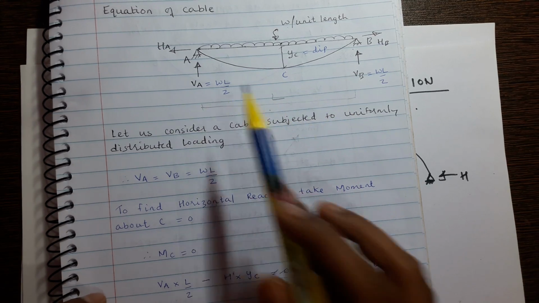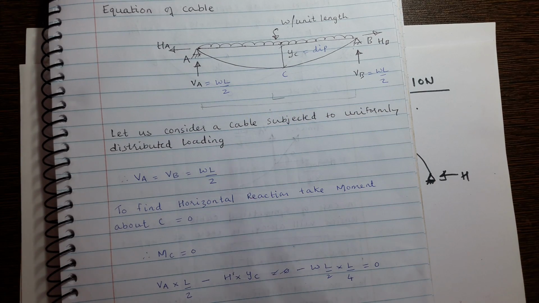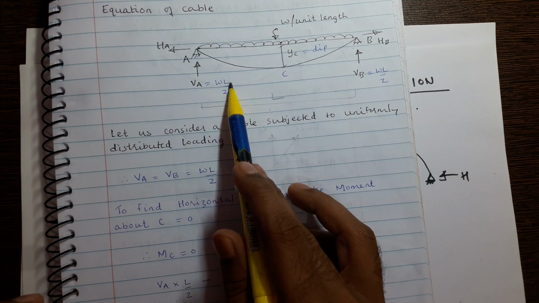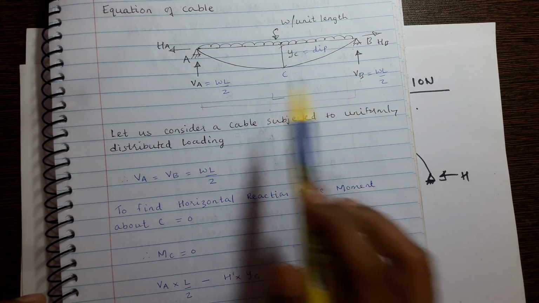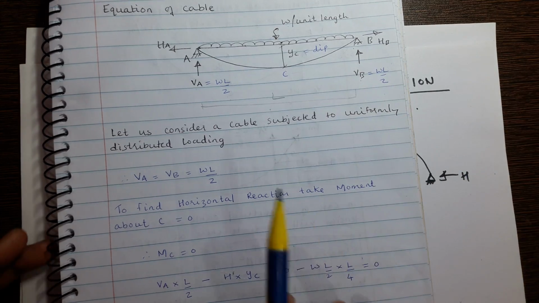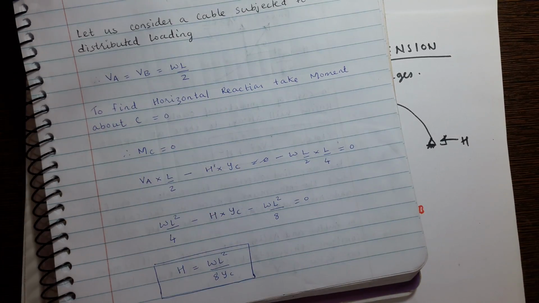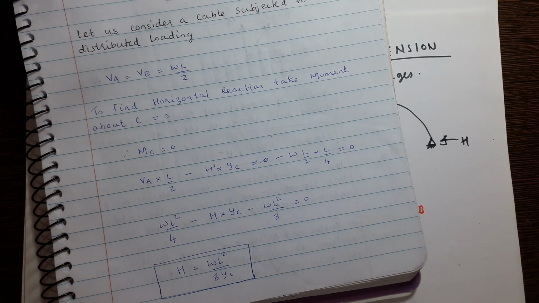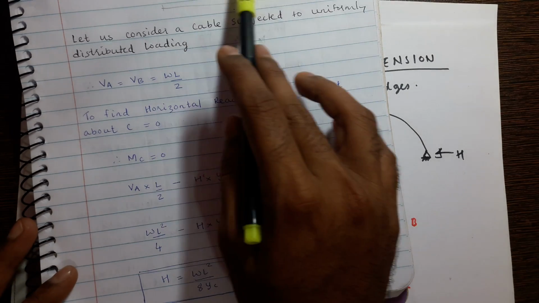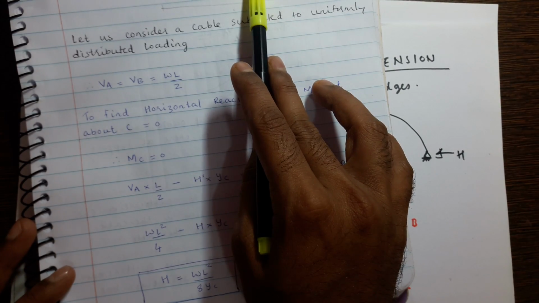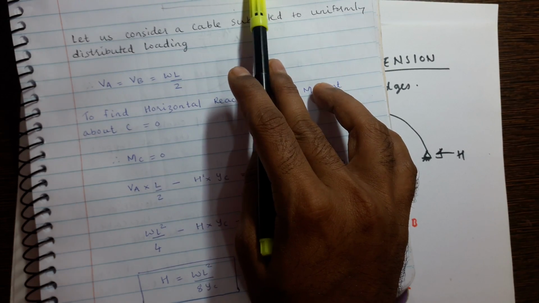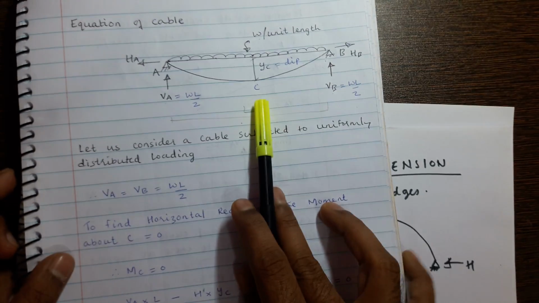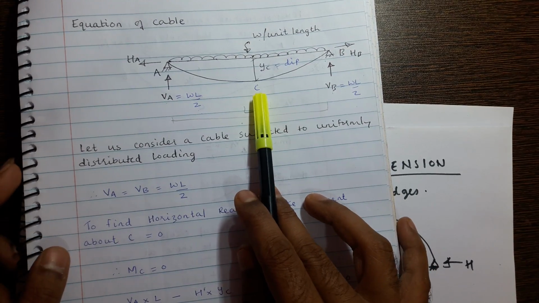And how to find reaction in case of symmetrical loading on a symmetrical structure? VA equal to WL by 2, VB equal to WL by 2, total load by 2. So we got the vertical reactions. How to find horizontal reactions? This is point C, lowest point of the cable.